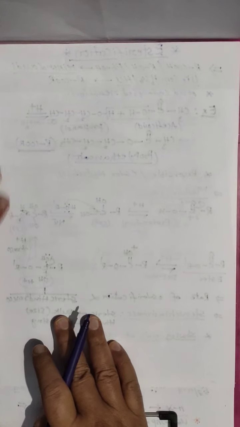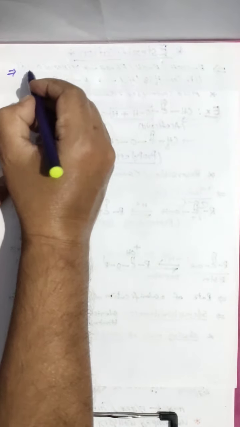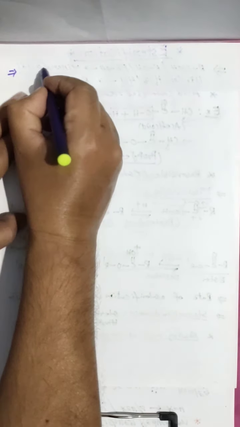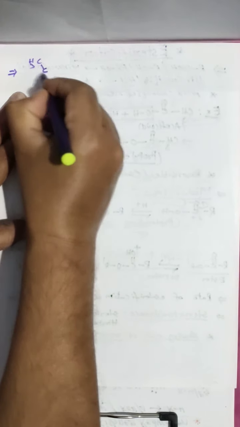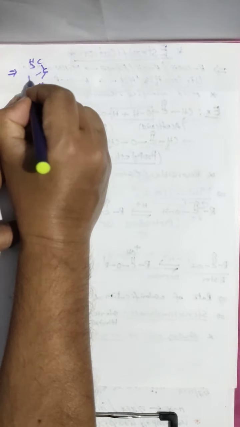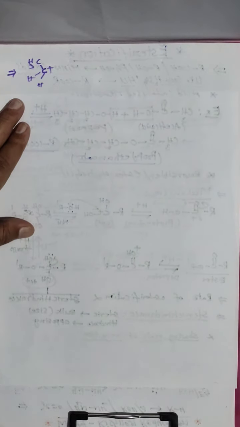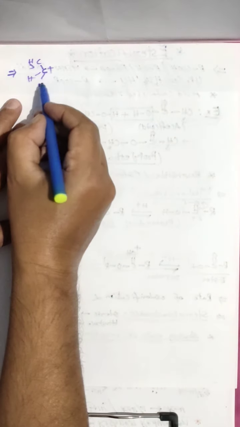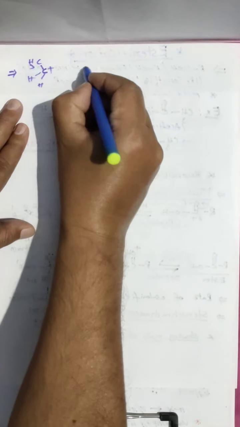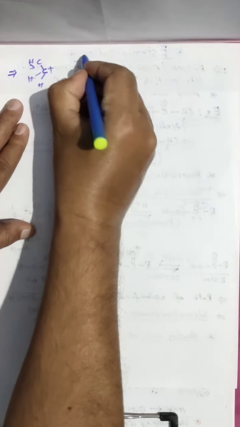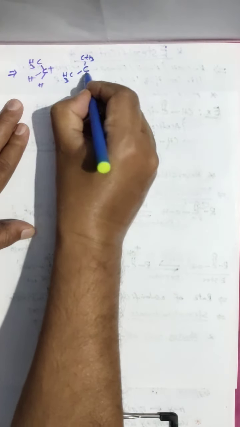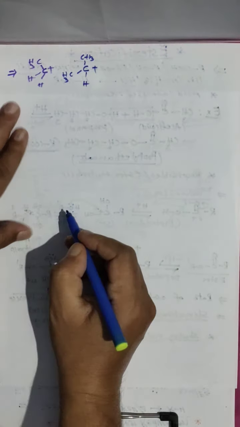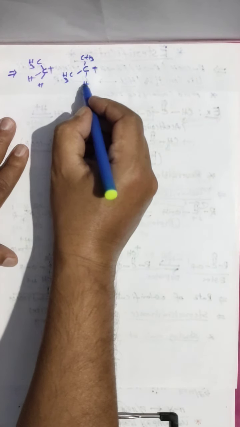Look here. I am taking a few groups. First group I am taking CH3, hydrogen and hydrogen plus. Clear? This is ethyl carbocation. And another I am taking CH3, hydrogen plus, isopropyl carbocation.